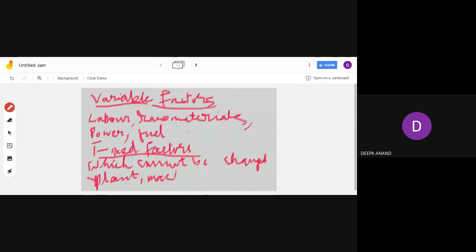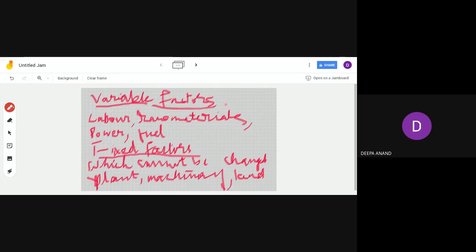If you want to buy a new machine, or improve the efficiency of the machine, all this needs time. So plant, machinery, then what else? Building, land, etc. are the examples of fixed factors.